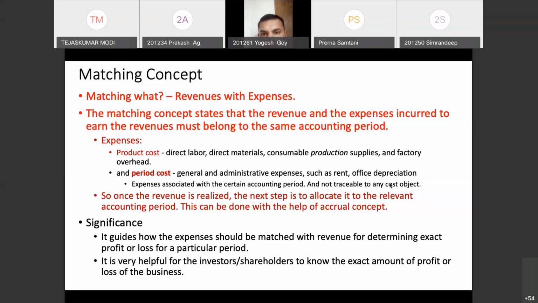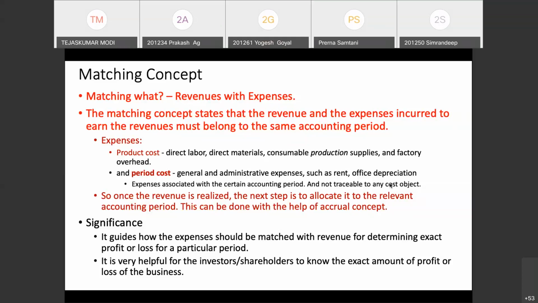So there are two kinds of expenses: product cost and period cost. And period cost may not have anything to do with the product directly. So when I'm sitting in this classroom, the ACs are working, right? The light, electricity, and everything is working, whether the class is there or not. That cost has nothing to do with whether the number of students sitting in the classroom or not. So if I'm a manufacturing unit, certain costs I am incurring are important for my business, but have nothing to do with the goods I'm producing or selling directly. But I cannot run my business without those expenses, right?